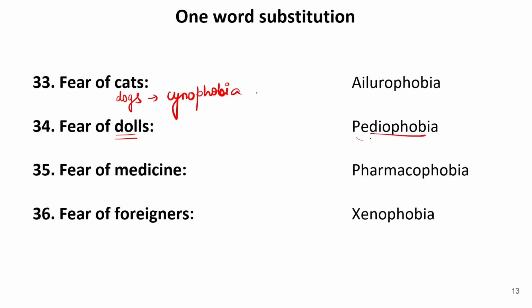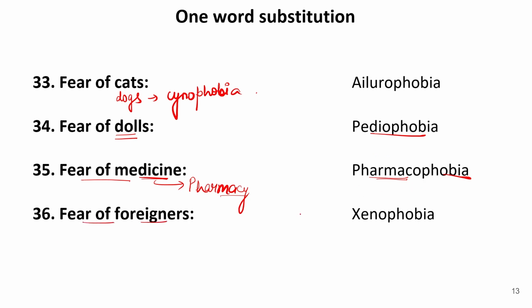Now, pedio is a word for children as well, and children play with dolls. So pediophobia refers to fear of dolls. Pedio also refers to dolls. Now, fear of medicine or fear of taking medication, fear of taking drugs, or a morbid fear of drugs. Now, we know well that medicine, and from this we take a term that is pharmacy, because at our pharmaceutical store we find medicines. So with this word we can learn pharmacophobia. Pharmaco refers to pharmacy or medication, and the fear of medicine is known as pharmacophobia.